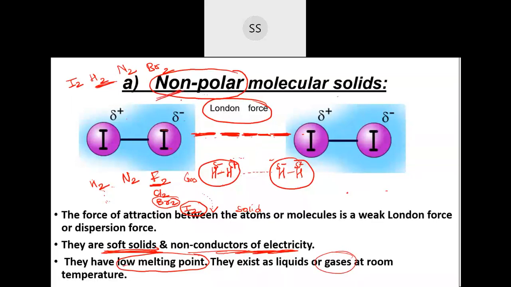Non-polar molecular solid. Any problem? Just let me know. If you have any issues, I will repeat that. Only this part I have finished now.